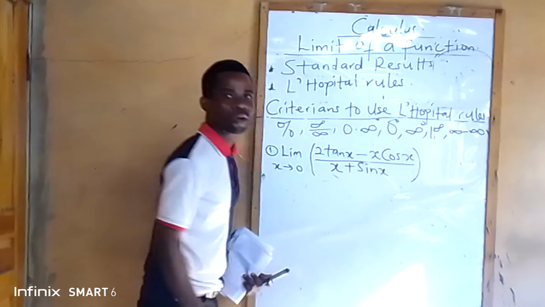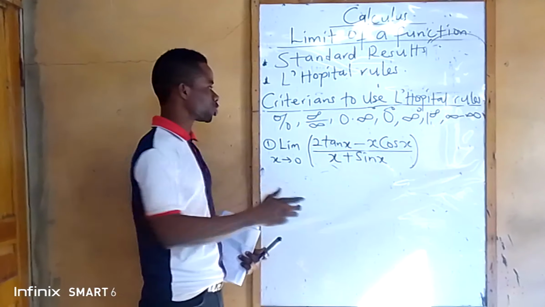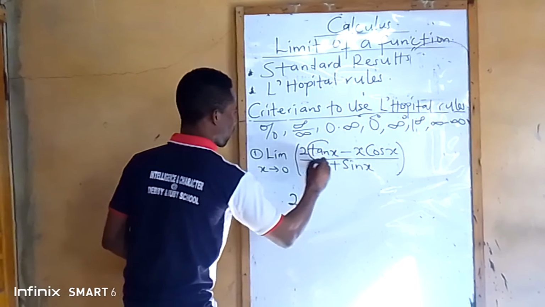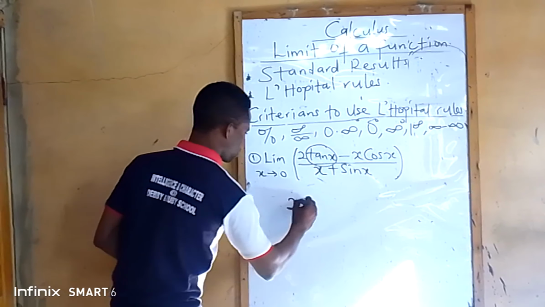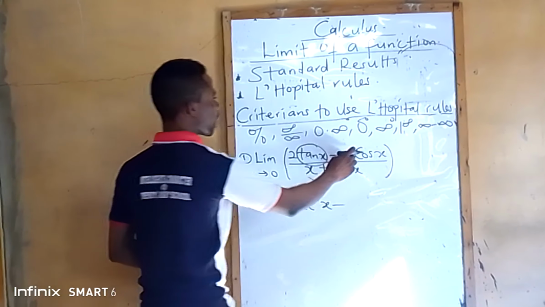When I say L'Hopital's rule, that means we are going to differentiate. We're going to use our knowledge of differentiation here. Now let me differentiate it. So what is the differentiation of tan x? That is sec square x, minus the differentiation of x cos x.